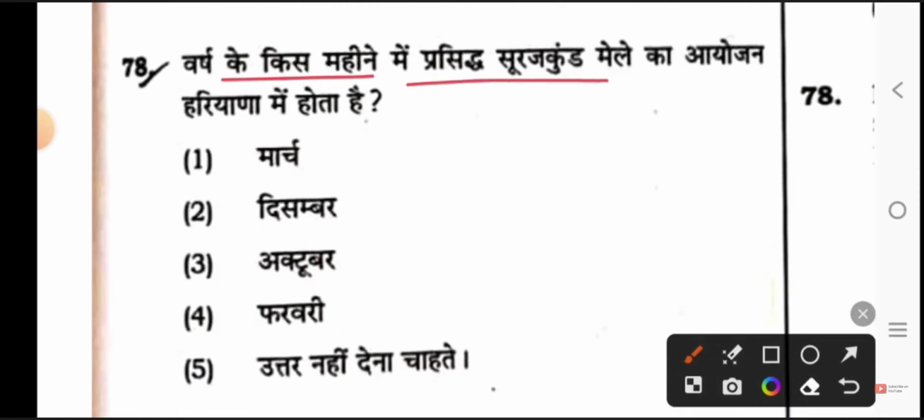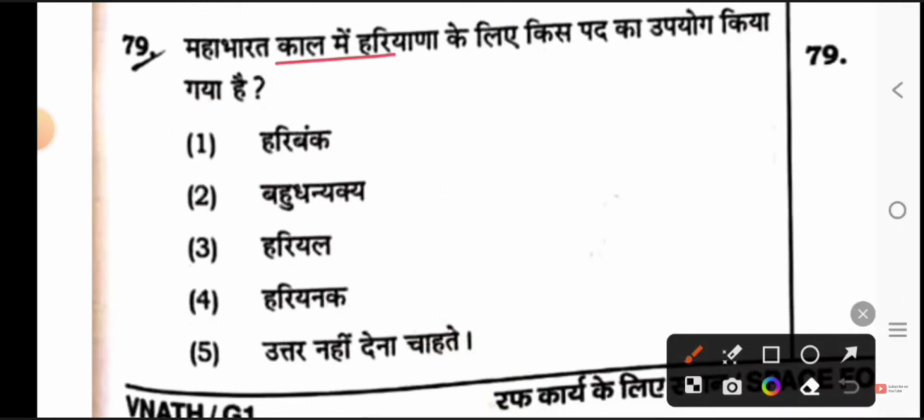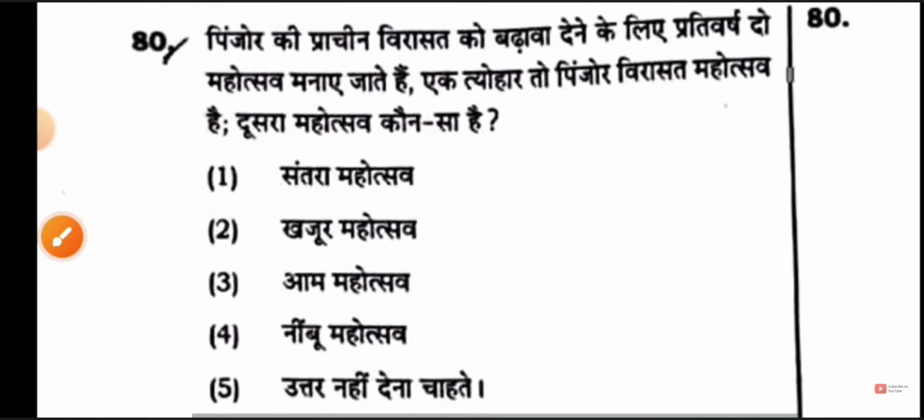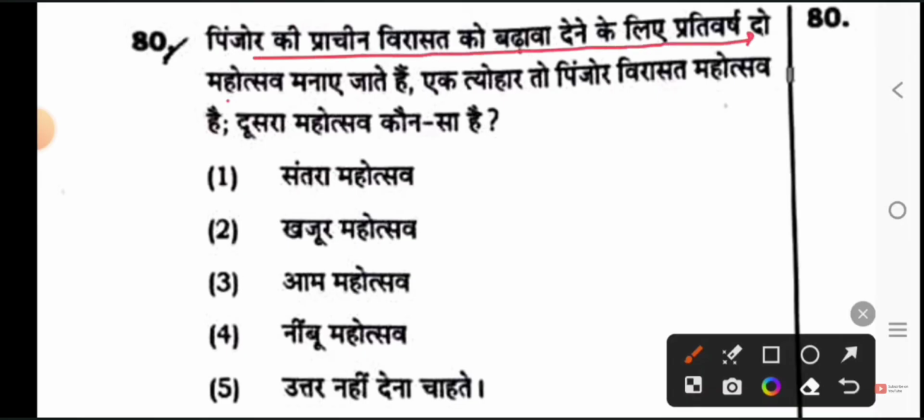In which month of the year is the famous Surajkund Fair organized in Haryana? February. Option 4 is the right answer. Which word has been used for Haryana in the Mahabharata period? Option 2, Bahudanyak. Let's see the next question. Two festivals are celebrated every year to promote the ancient heritage of Pinjore. One festival is Pinjore Heritage Festival. Which is the second festival?